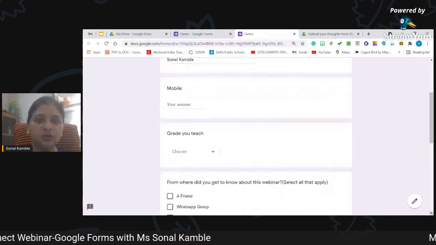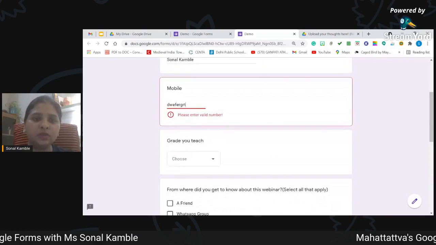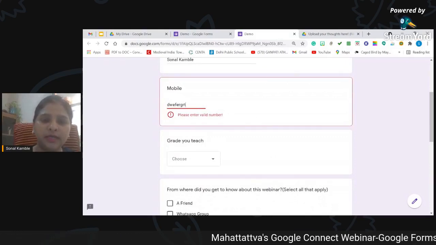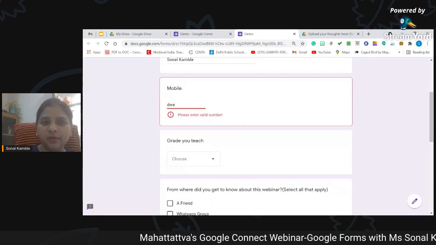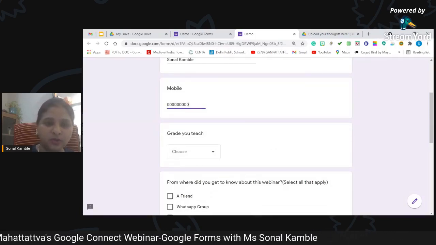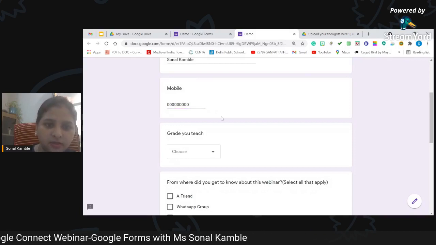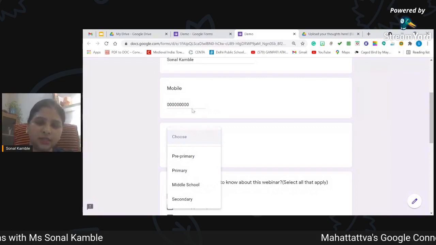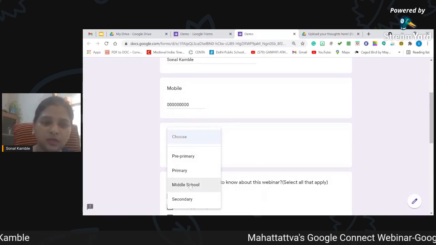And then I want to show you how it validates. If I just press on it, you can see immediately it is asking me to enter a valid number. So I'm going to add a number only, but not the correct one. Sorry about that. I don't know about the validation here. So it is a number, so it has accepted. Now you can also mention other conditions. You can choose that way.